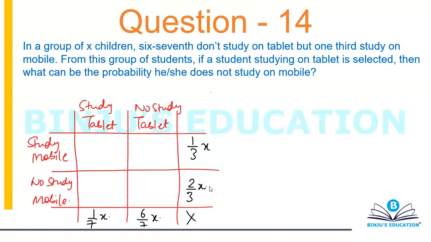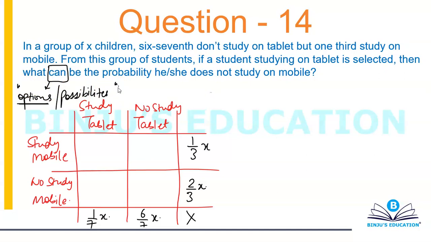Then what can be the probability? Interesting question, because it gives you options, like possibilities basically. So this is turning out to be an interesting question, very important question.